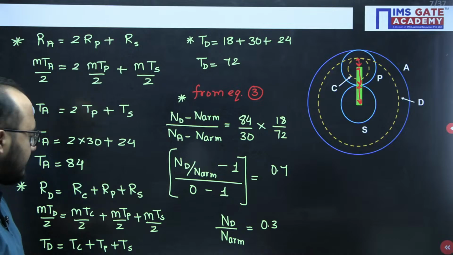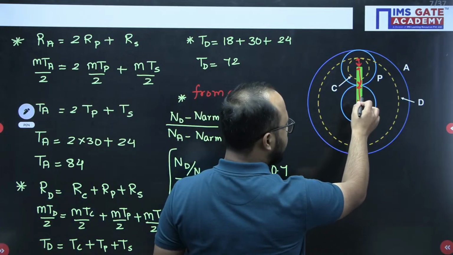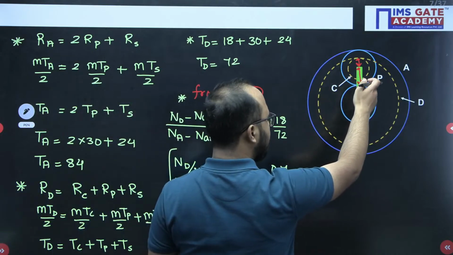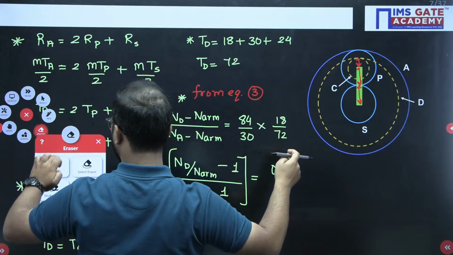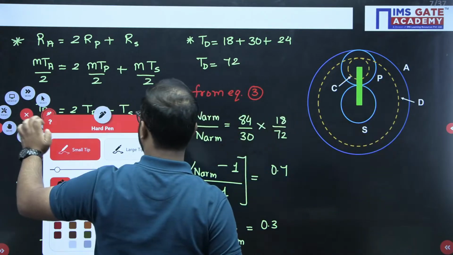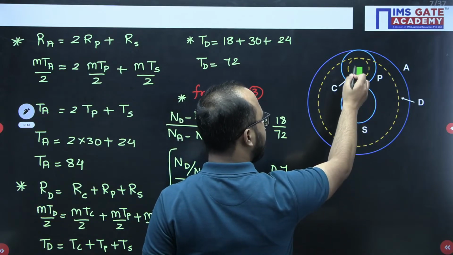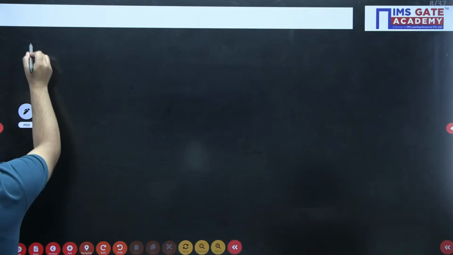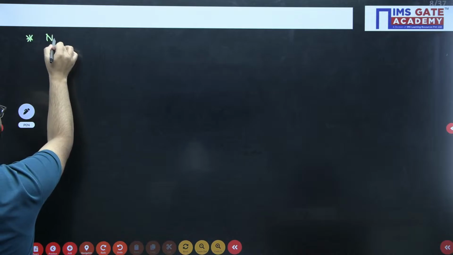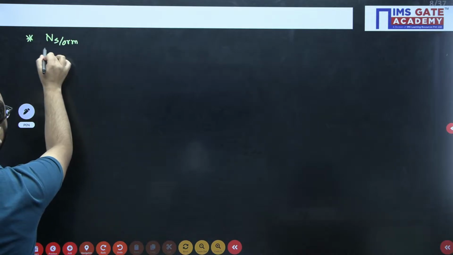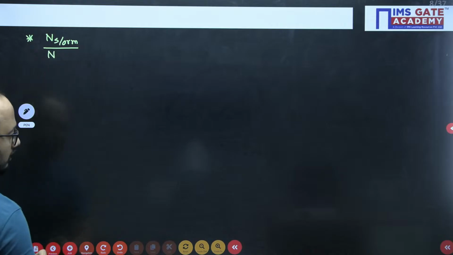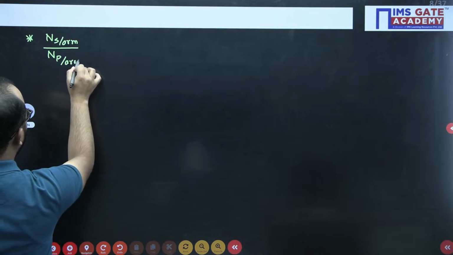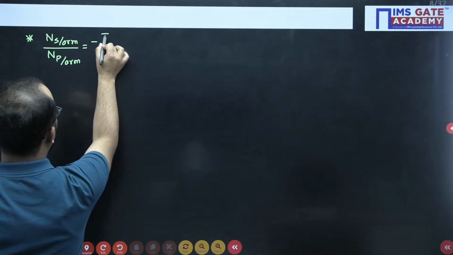Now, what I will do here, see, gear S and gear P, this is one relation. S and P are meshing, S and P are under meshing condition, and C and D are also under meshing condition. So let us write the relation. Speed of rotation of S with respect to arm, speed of rotation of S is meshing with gear P, P with respect to arm. So external meshing, so TP by TS.